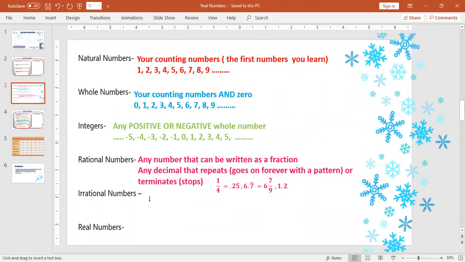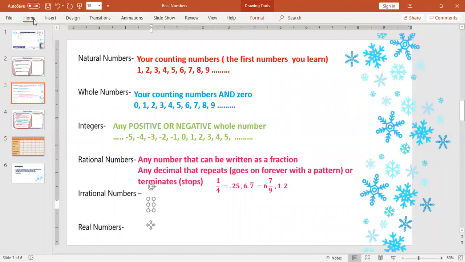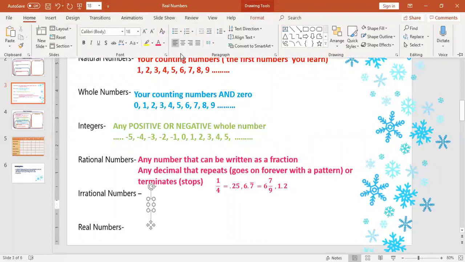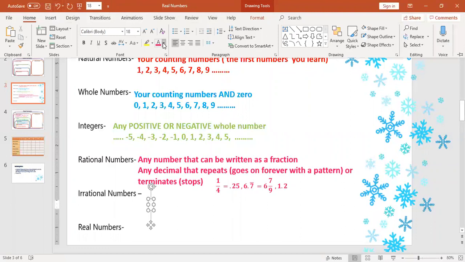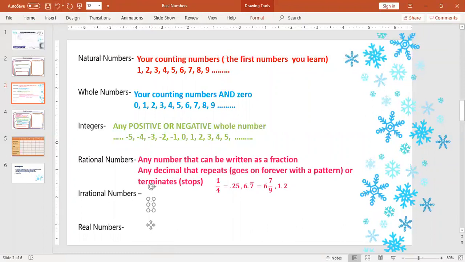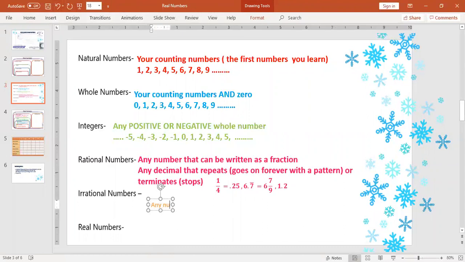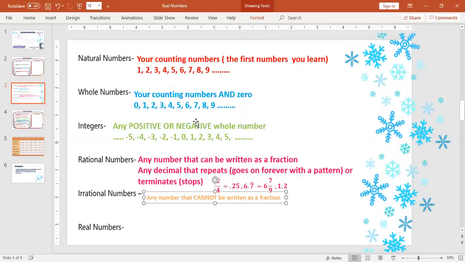So we are going to look at that now, and we're going to look at irrational numbers. My question to you is this. If a rational number is a decimal that repeats or terminates and can be written as a fraction, think about what an irrational number must be. And hopefully many of you have come to the conclusion that an irrational number would be any number that cannot be written as a fraction. So what does that mean? Well, let's go into some detail about that.